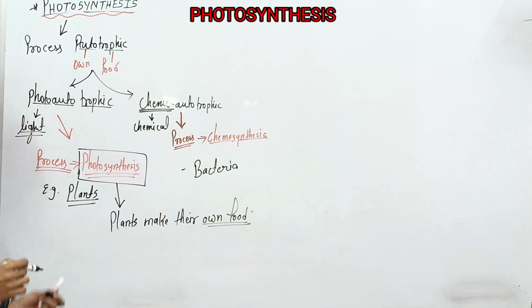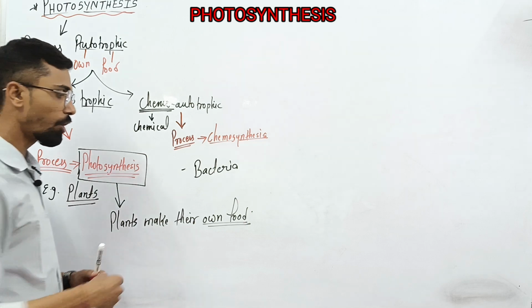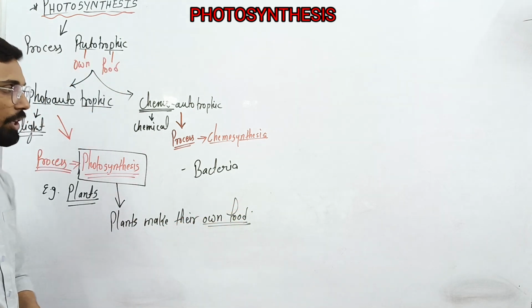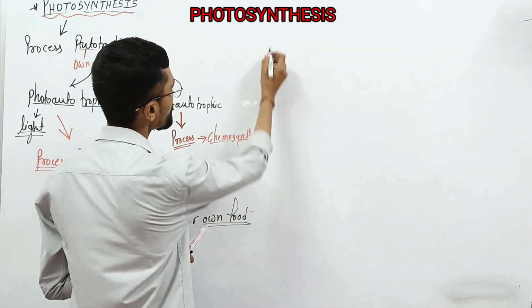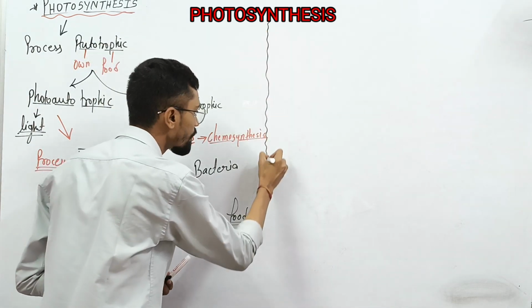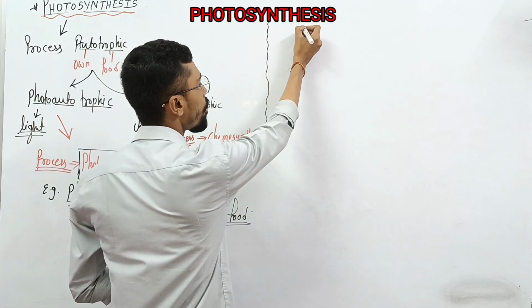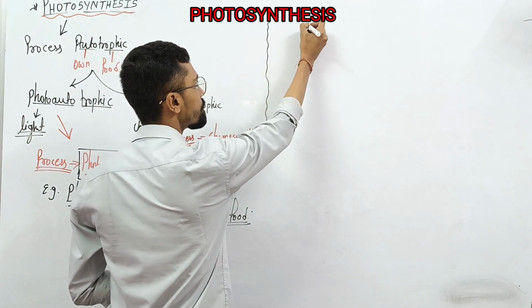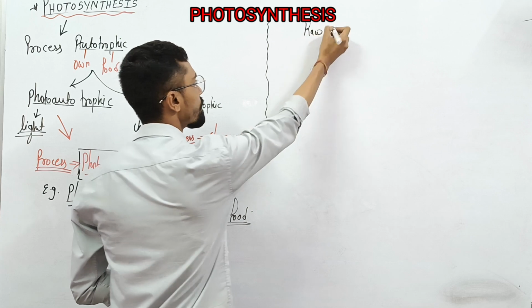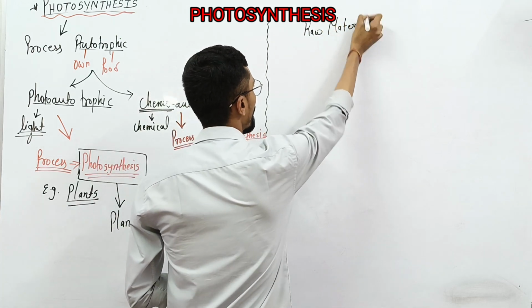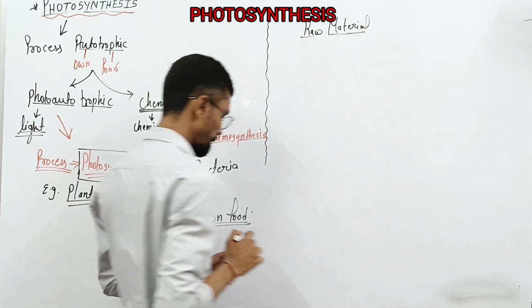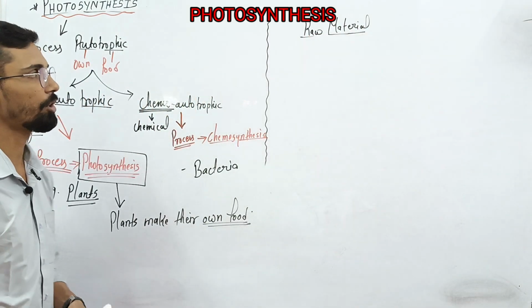Here we have something called the raw materials for photosynthesis.